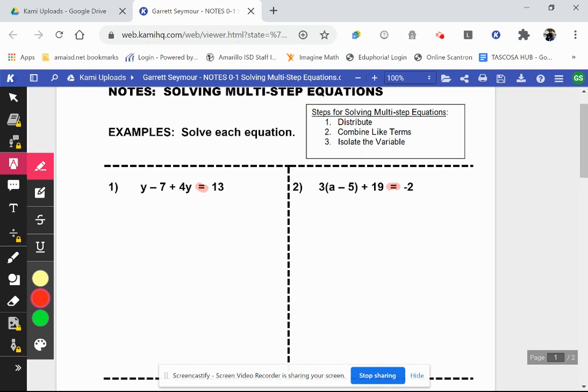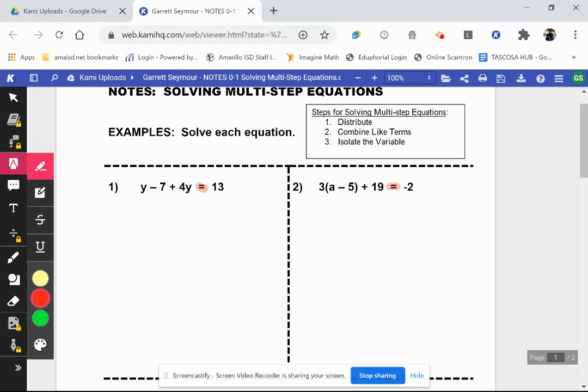Equations are made up of expressions. The expressions are what you find on either side of the equal sign. So if we take a look at number 1, the expression y minus 7 plus 4y, that's an expression, and it describes a value. We don't know what that value is yet. We're going to figure that out in just a second. On the right-hand side of the equation, the expression is 13.